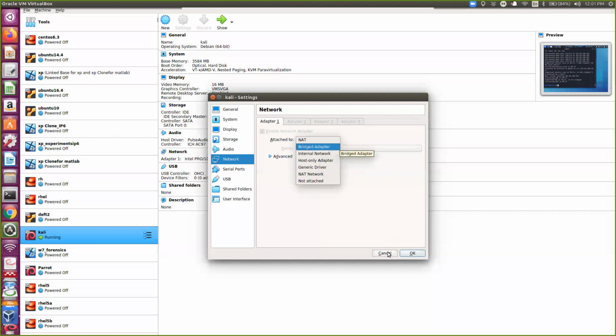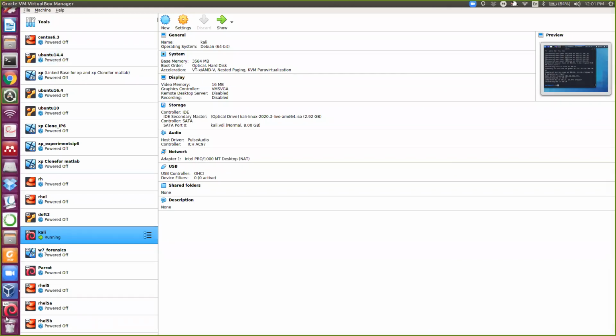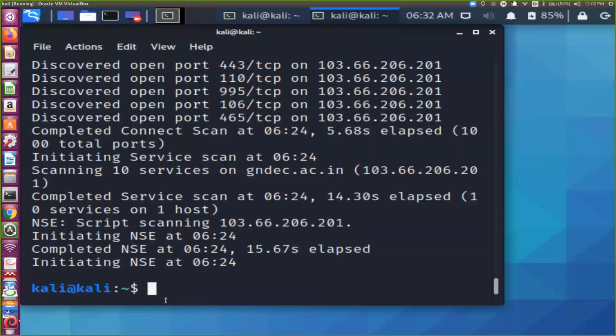So right now I'm using NAT. It depends on the application. And if you have confusion, go for bridge. Bridge will do everything for you. But when you are using bridge, there is one limitation, or not a limitation, but you have to configure something. Let's say I'm using bridge, so my internal operating system's Ethernet card driver must be here. Otherwise, it will not work. So I hope Mr. Neeraj Dubey, is it clear to you?